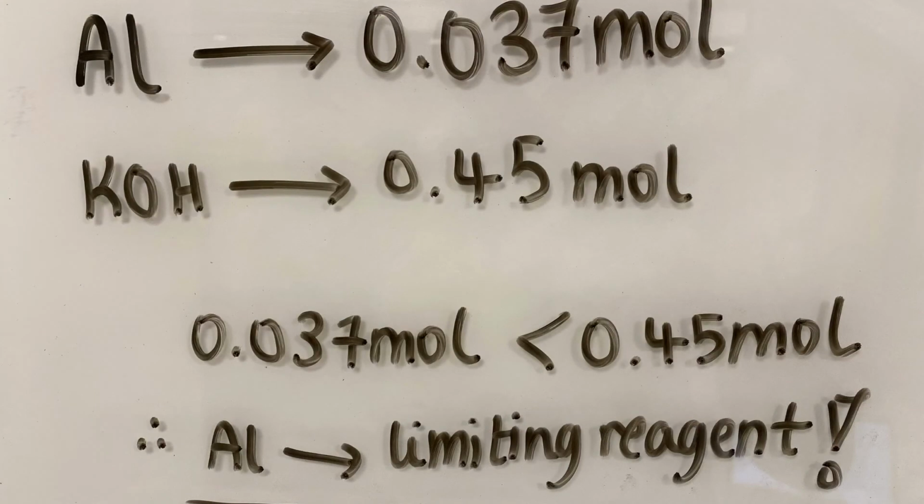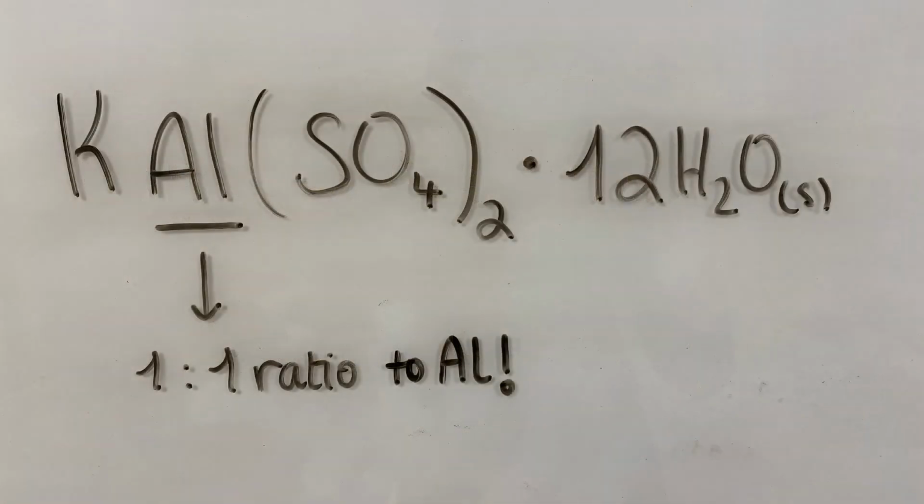Next, divide the number of moles of each compound by its stoichiometric coefficient, which in this case is just 1. The compound with the smallest value corresponds to the limiting reagent. From the following calculations, we can see that aluminum is the limiting reagent, and the number of moles of aluminum reacting in the reaction corresponds to 0.037 moles. Next, we can use the ratio of aluminum to alum in order to find the number of moles of alum produced relative to the number of moles of aluminum reacted.